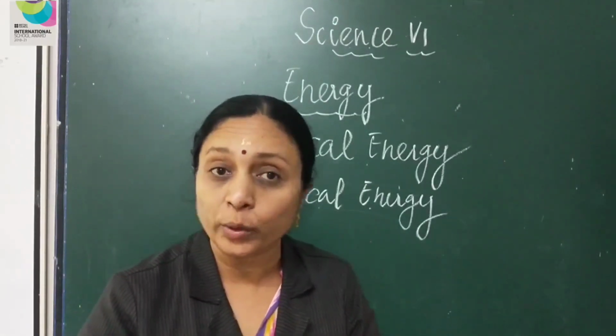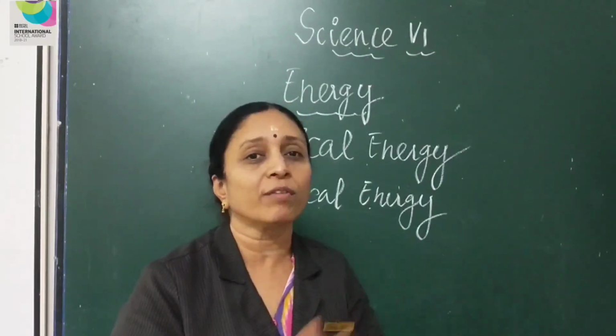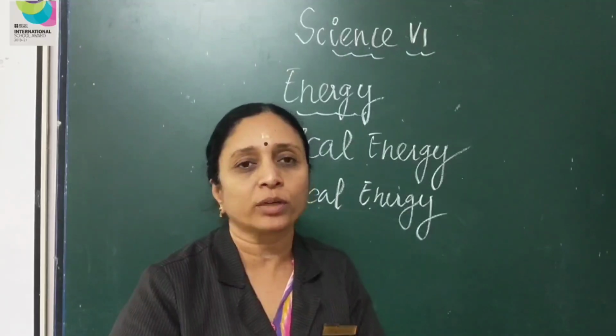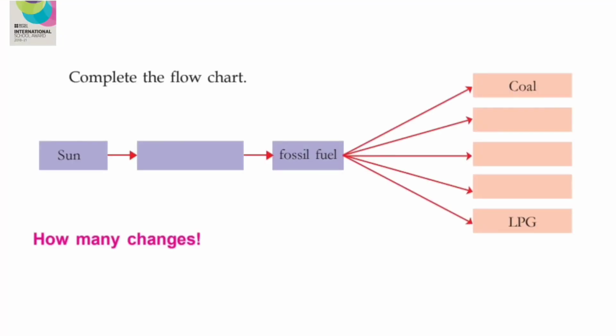Now we will go to a flow chart which is given in your textbook. Here is a flow chart for you. We will discuss it. What is there in the first box? Sun. What does the sun give? Solar energy. And what does solar energy give for you?